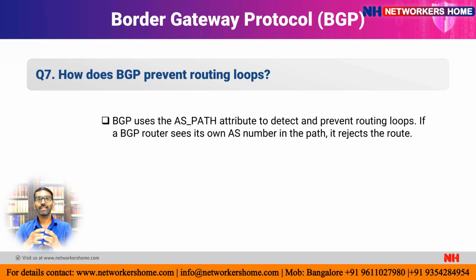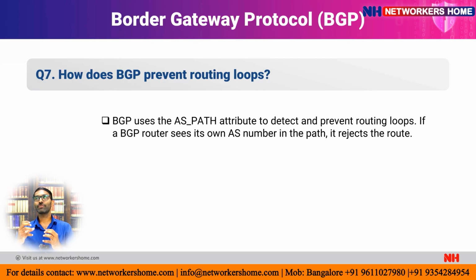As I already said, the AS path is a kind of number, the ASN, that is the autonomous system number, which will help to create the BGP table. Based on this only the routing will be done. So BGP uses the AS path attribute to detect and prevent routing loops. If a BGP router sees its own AS number in the path, it rejects the route.